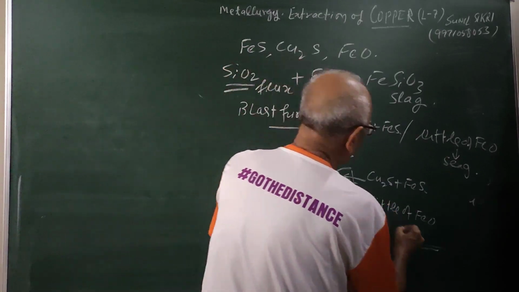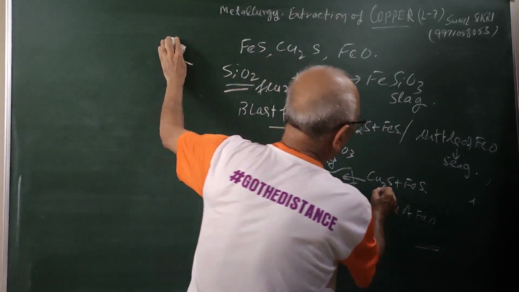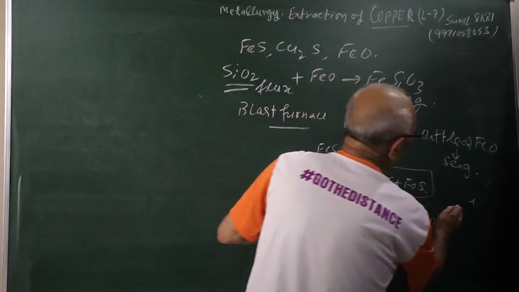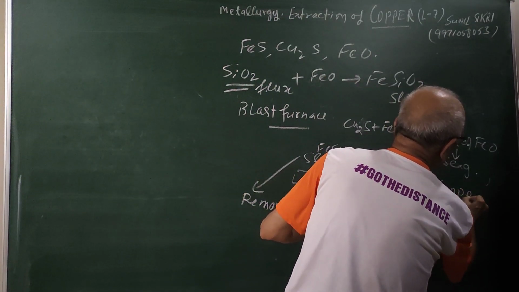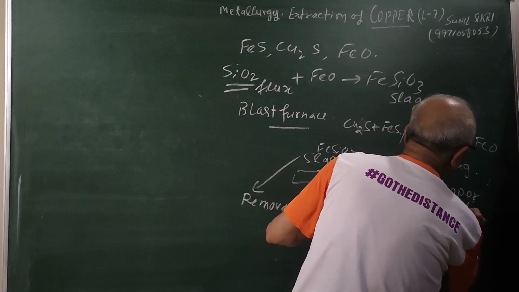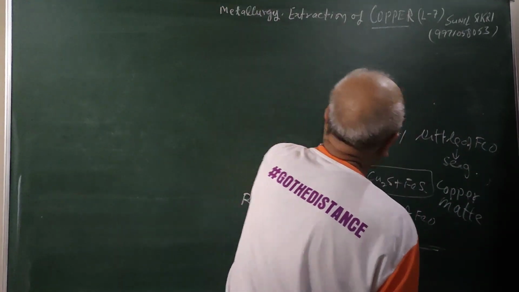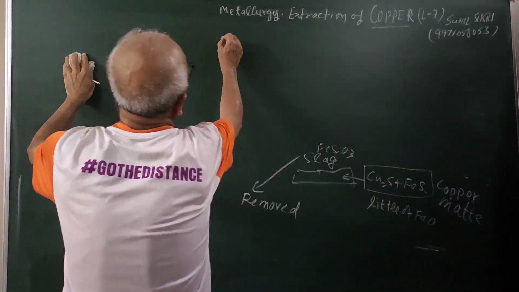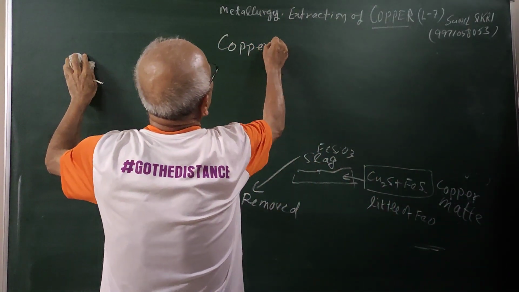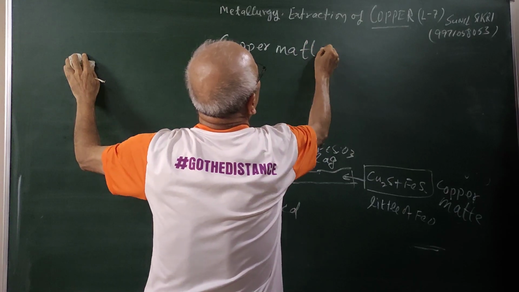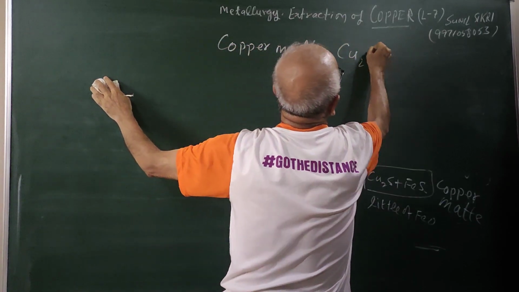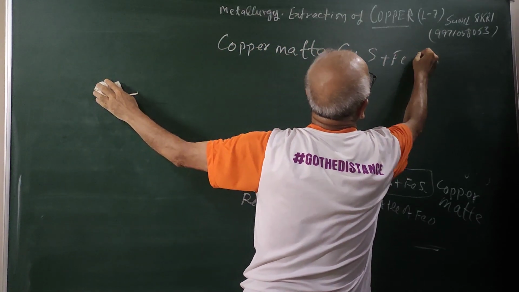This slag can be removed, and what you are left with is Cu2S and FeS. This is called copper matte. What are we left with, students? Copper matte. Now what will happen? You now have copper matte, which contains mainly Cu2S plus FeS.